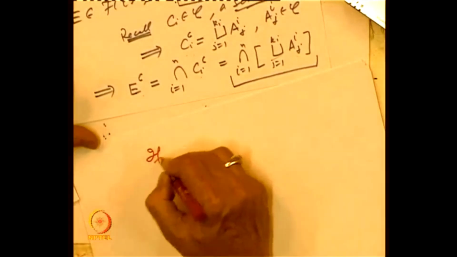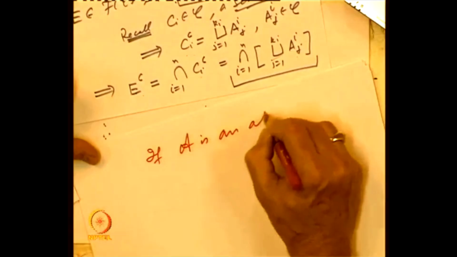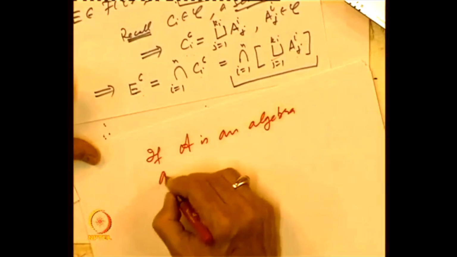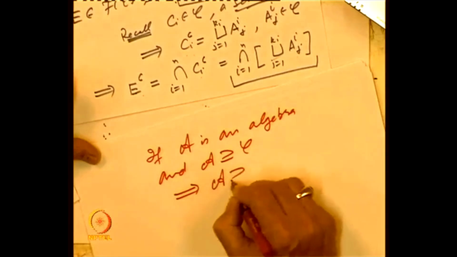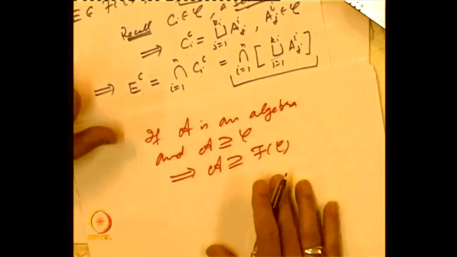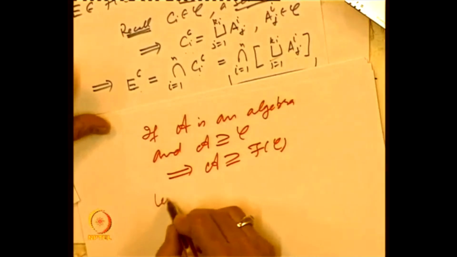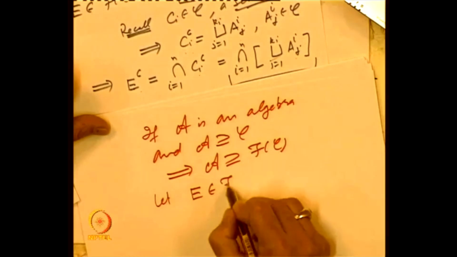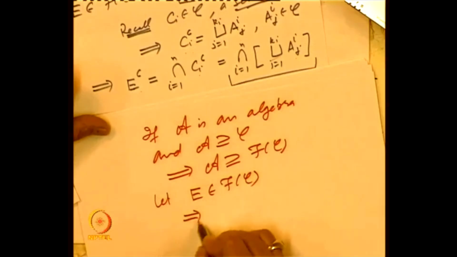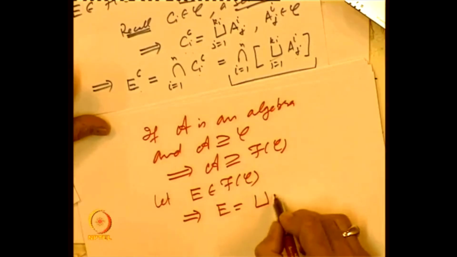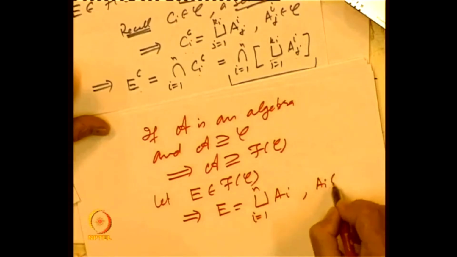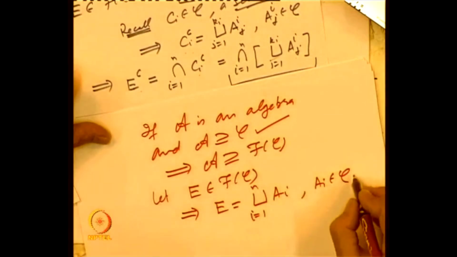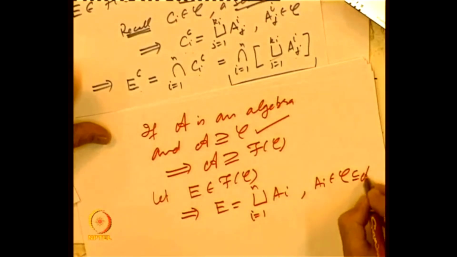To show that it is the algebra generated, we have only to show that if A is an algebra and A includes C, then A includes f of C. Well, to prove that is obvious, because let E belong to f of C. That will imply that E is a disjoint union of elements Ai, where Ai's belong to C and C is a subset of A. So C is inside A. Okay.